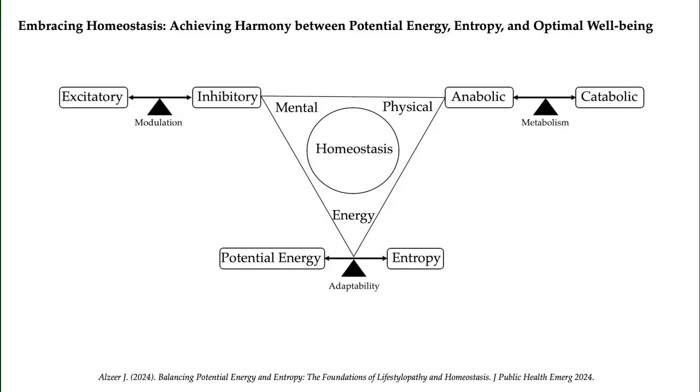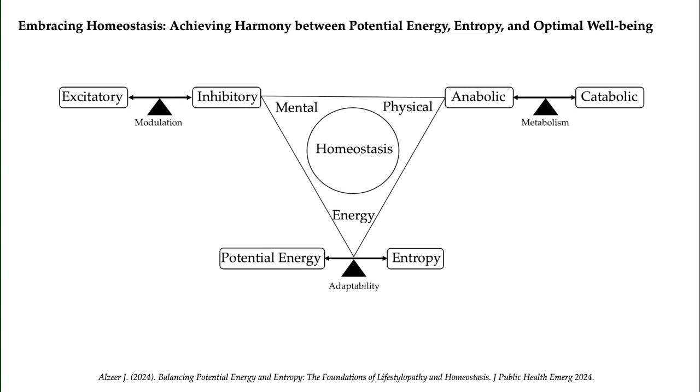Now let's talk about physical stability. Here what I mean is to create a buffer or a balance between the anabolic system and the catabolic system. Now, if our body doesn't grow anymore, and anabolic dominates, this is bad. Why? Because this is where we start growing, increasing in weight, or our body starts growing cells where we don't need them, like cancer cells. So it is very dangerous, and therefore we should find ways to activate at the same time the catabolic, so that those unneeded cells can be catabolized and removed out of the body.